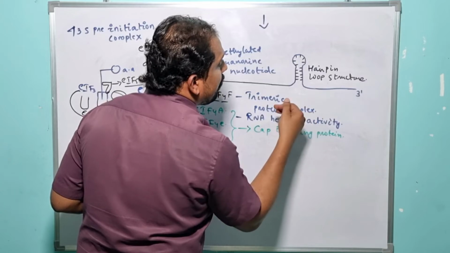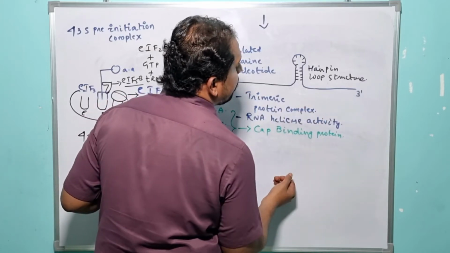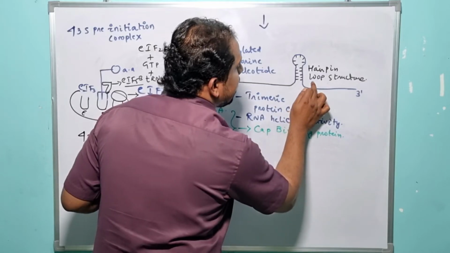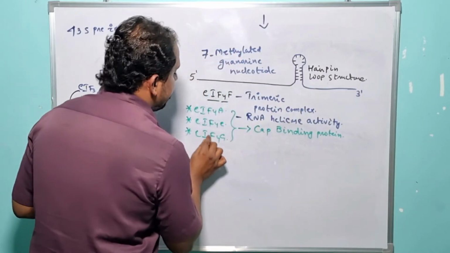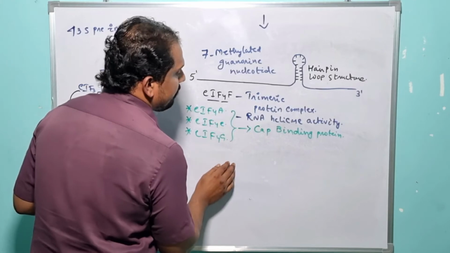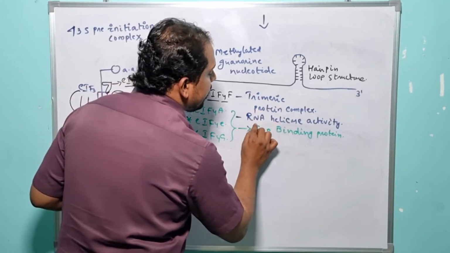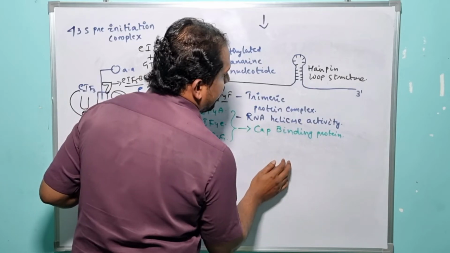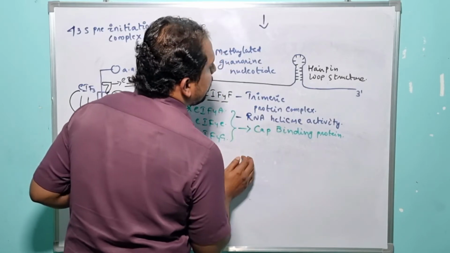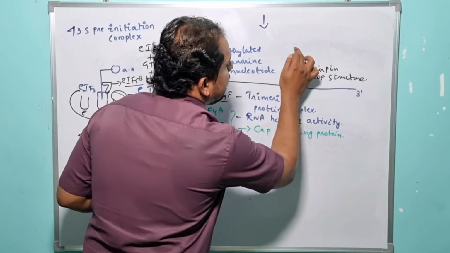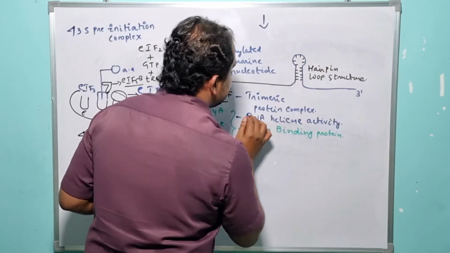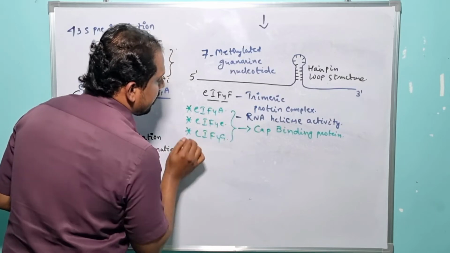So in order to overcome the problem, the translation process takes the advantage of a specialized factor, and it is nothing but what? Eukaryotic initiation factor 4A. So what is eukaryotic initiation factor 4A here? It is an RNA helicase activity factor. So by taking the advantage of eukaryotic initiation factor 4A, the hairpin loop structure which was formed here gets successfully degraded, right? So that is the role of eukaryotic initiation factor 4A.